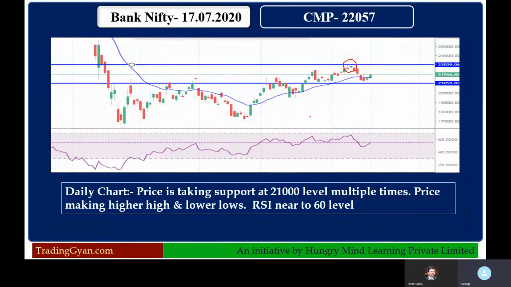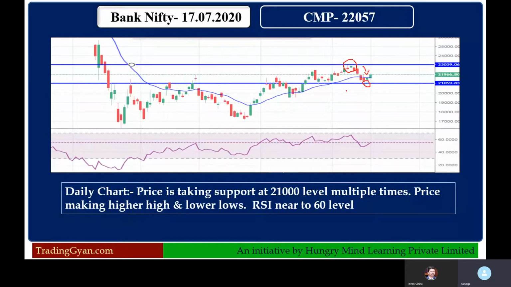But it came down sharply from that level. Interestingly, it took support around the 21,000 level last week. You can see four daily candles, but the low did not cross this 21,000 level.